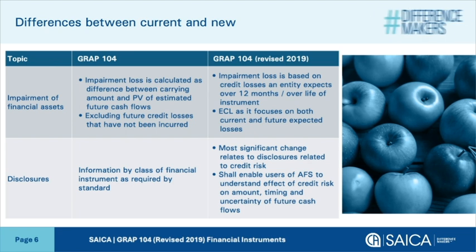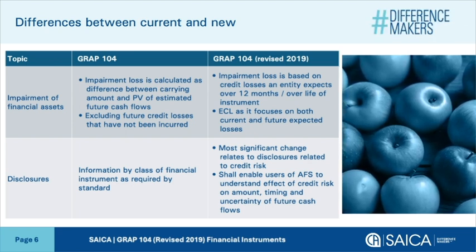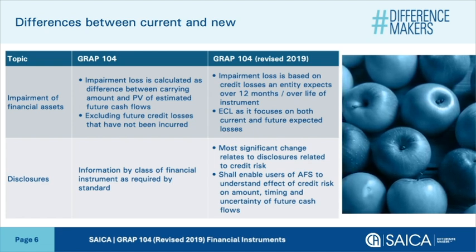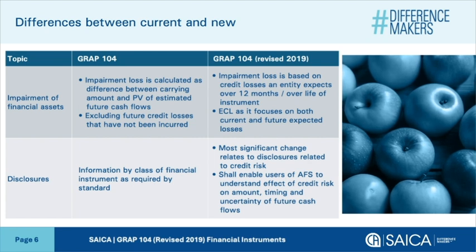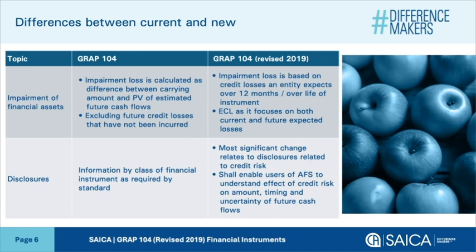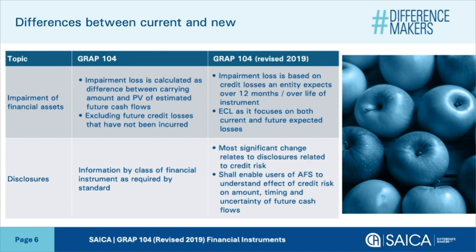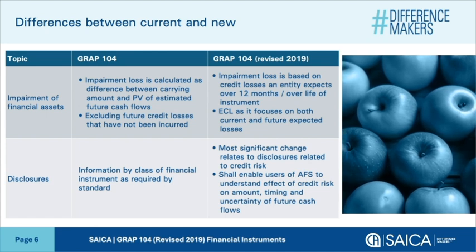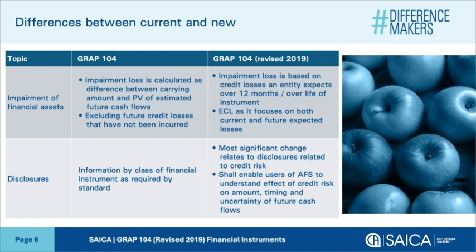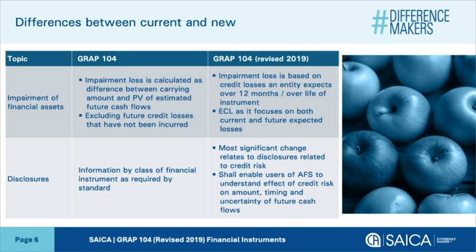Under the existing GRAP 104, an entity would have assessed whether a specific event occurred that indicated that a financial asset is impaired. For example, a debtor entering bankruptcy. This is an incurred loss model as it focuses on losses that arise based on the occurrence of a specified event. The amount of the impairment loss in the existing GRAP 104 would have been calculated based on the difference between discounted cash flows that an entity expected to receive based on the event that occurred and the carrying amount at reporting date.